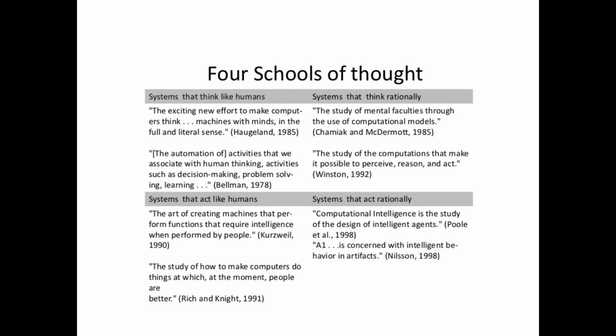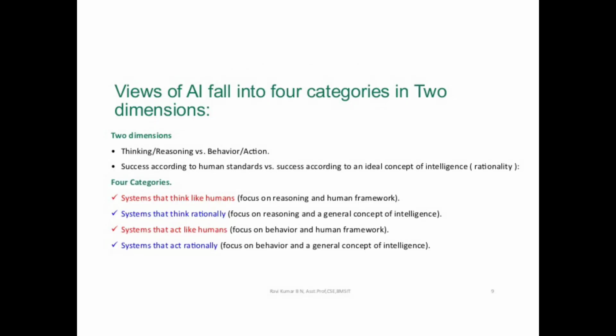Finally, the last category is systems that act rationally. The first definition is computational intelligence is the study of the design of intelligent agents, by Poole et al. in 1998. Finally, artificial intelligence is concerned with intelligent behavior in artifacts, by Nilsson in 1998. These are the eight definitions from the four categories. Those four categories came from two dimensions. Okay, these are the definitions.